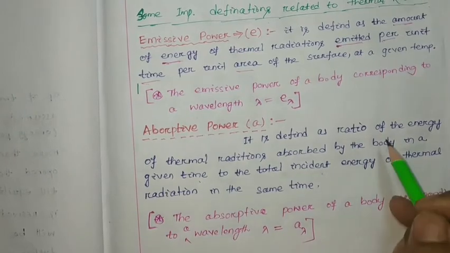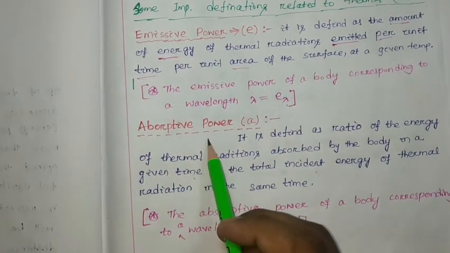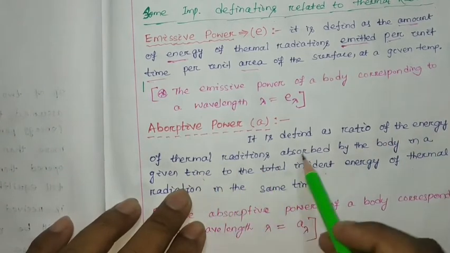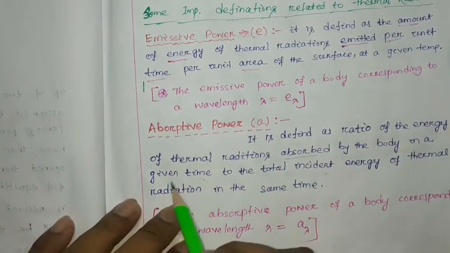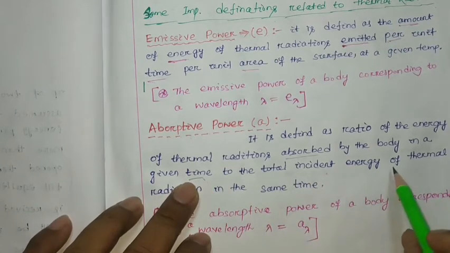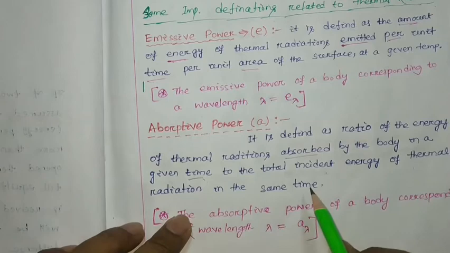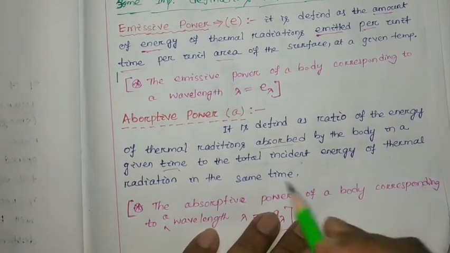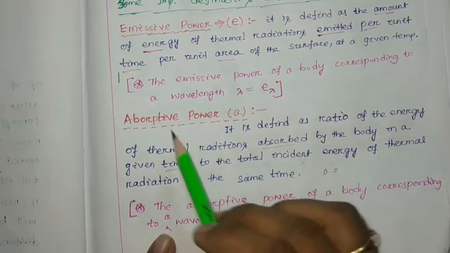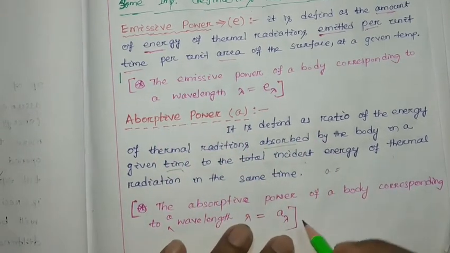As per the definition, it is defined as the ratio of energy of thermal radiation absorbed by the body in a given time to the total incident energy of the thermal radiation in the same time. So for a particular wavelength, absorptive power will be A lambda.